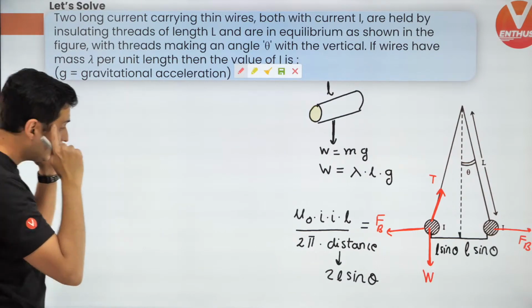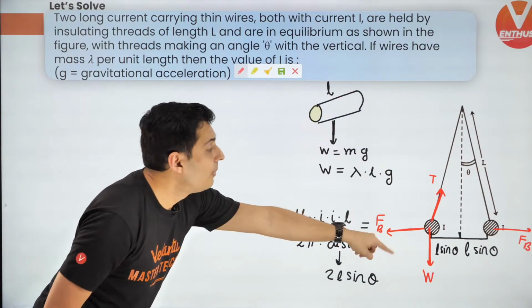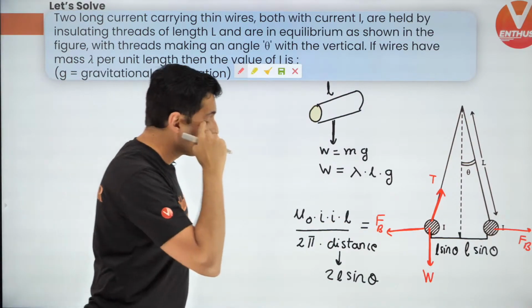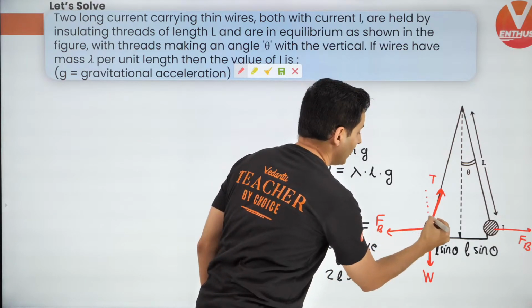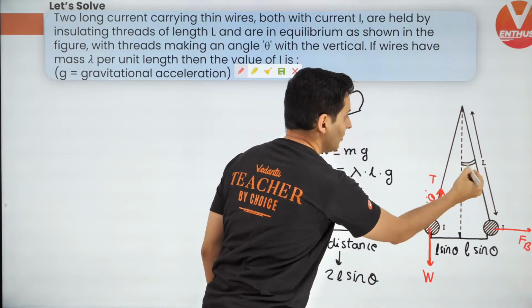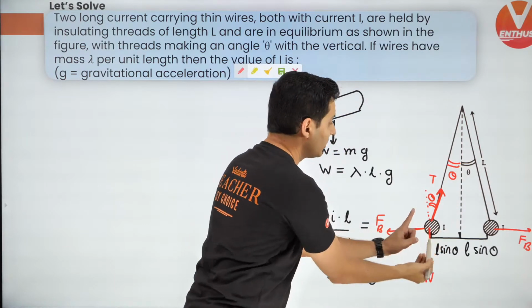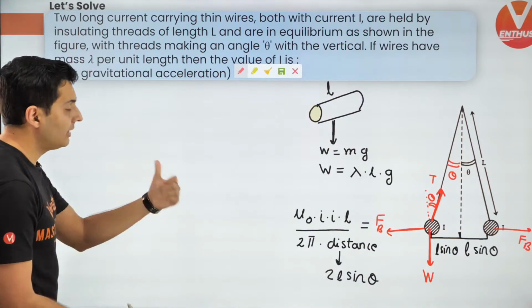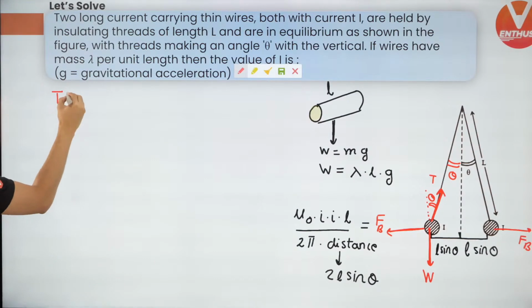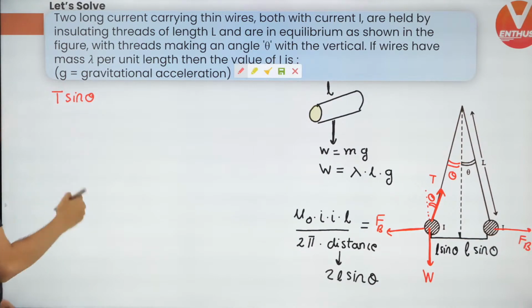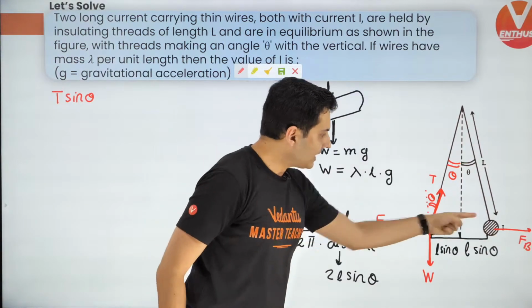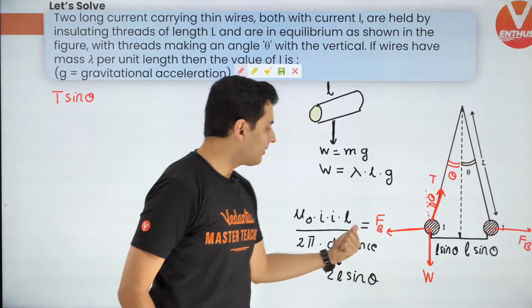Now, the next thing that you need to do is balance the forces accordingly. So if you draw a vertical line, this is theta, because this is theta, even this is theta. So T's cos theta component and T's sin theta component is what you need to balance. So T's sin theta is being balanced by FB.